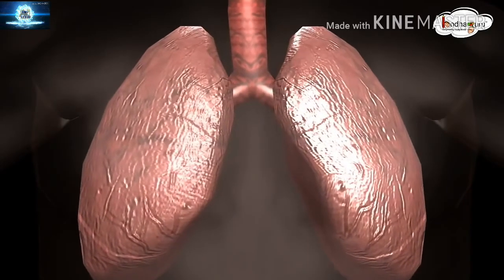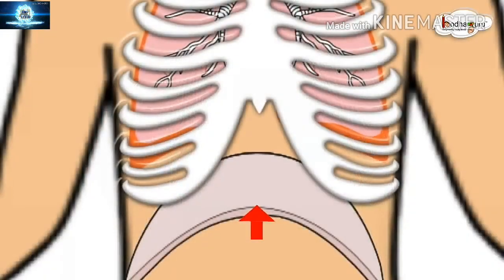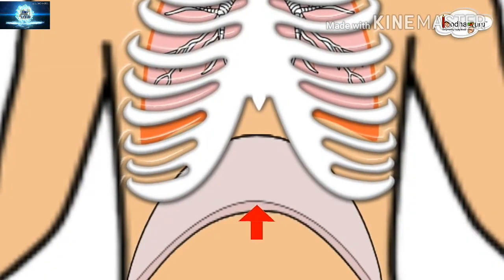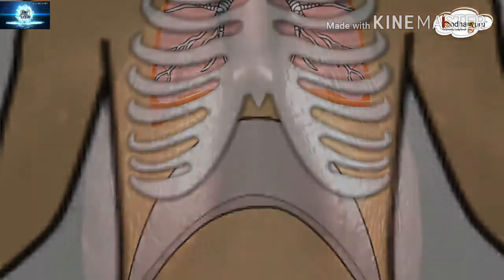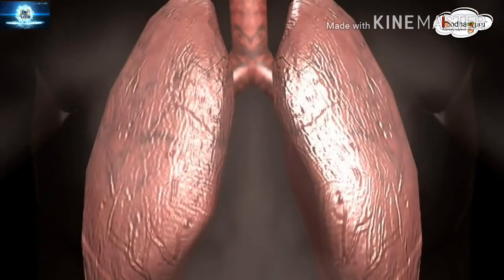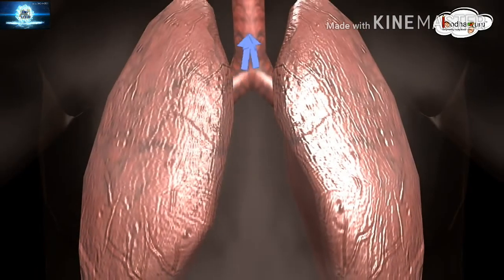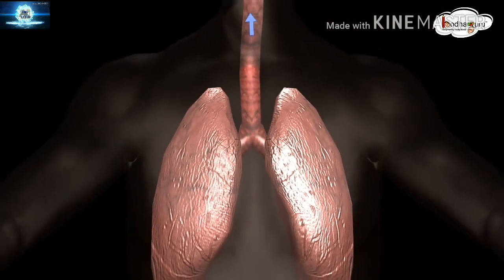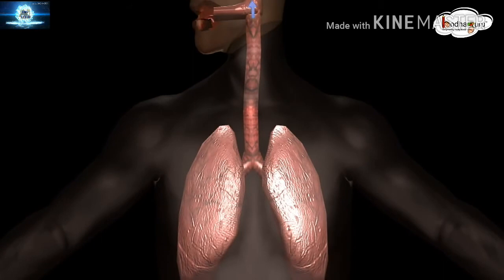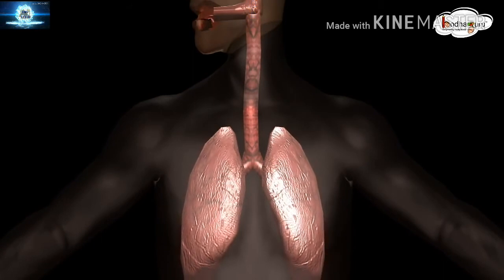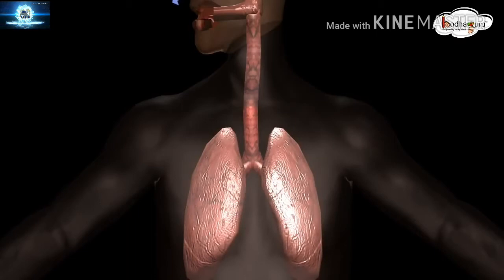So, this is inhalation. Similarly, when the diaphragm moves up, the air in the cavity becomes denser. So, they give more pressure on the lungs and the air exits the lungs. That is, the air gets out of the body using the same path as before, from the lungs to the bronchi, then windpipe, then the nasal cavity, then the nostrils, and finally out of the body. And this is called exhalation.